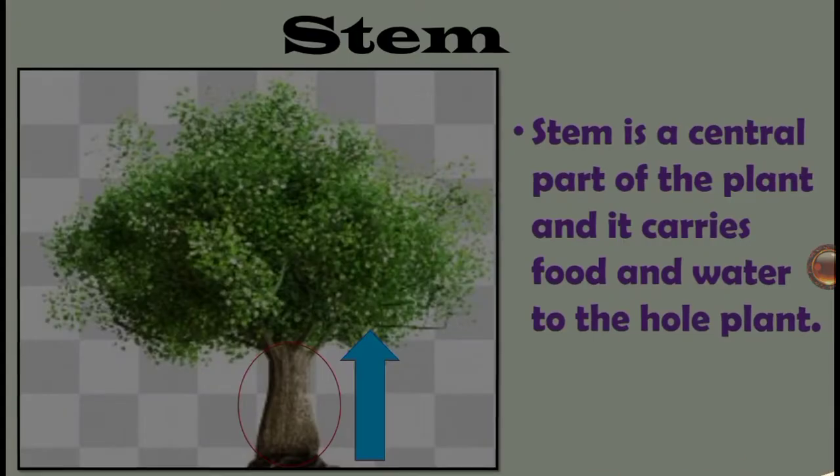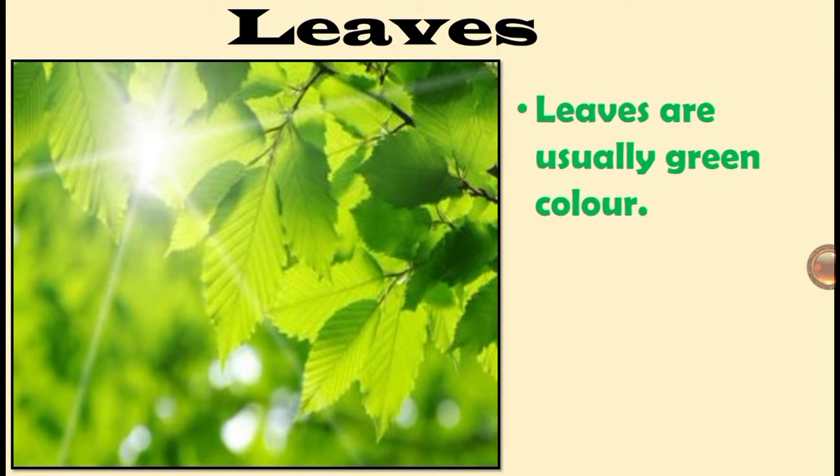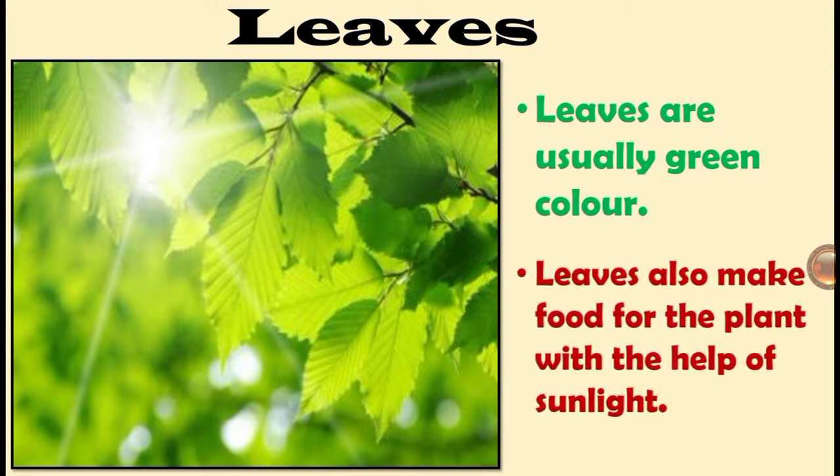Next one, leaves. Leaves are usually green in color, and leaves make food for the plant with the help of sunlight.